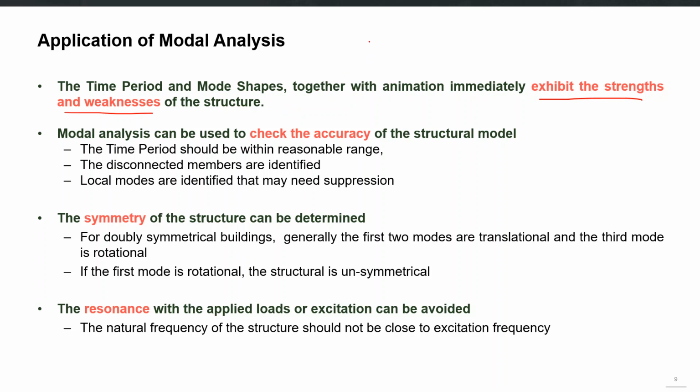For example, if you have a 10-story building and it has a first mode time period equal to maybe 5 seconds, then I think that you must have some problem with that, because a 10-story building should have a time period which should be around 0.1 second, or 1 second, or maybe 1.5 second. So this is a kind of a healthy range for a 10-story building.